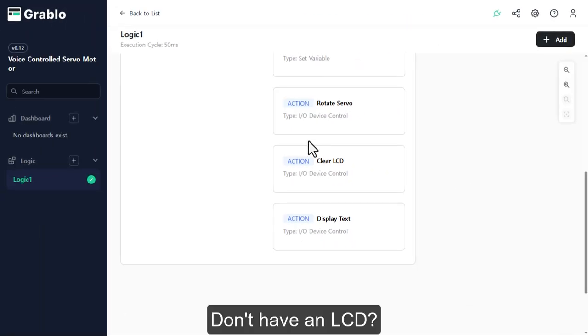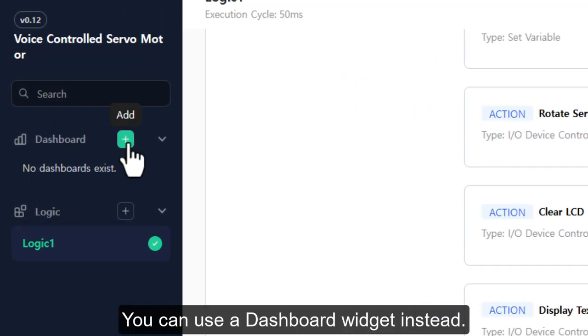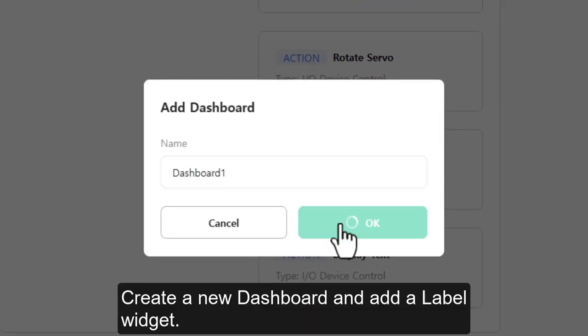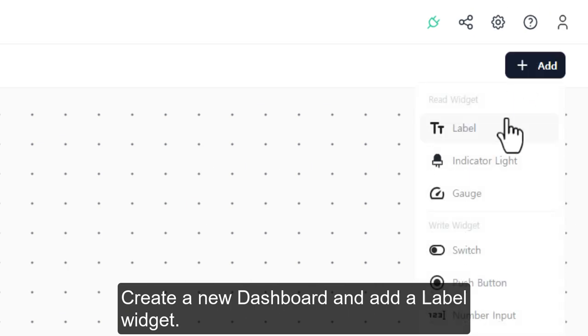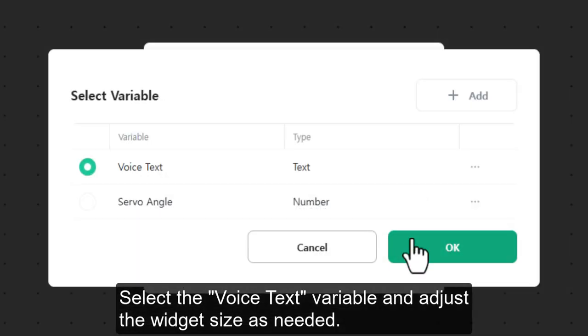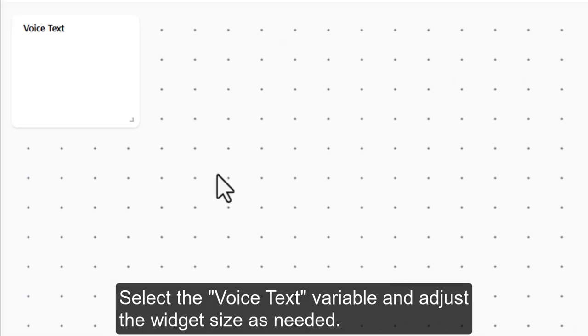Don't have an LCD? No problem. You can use a dashboard widget instead. Create a new dashboard and add a label widget. Select the voice text variable and adjust the widget size as needed.